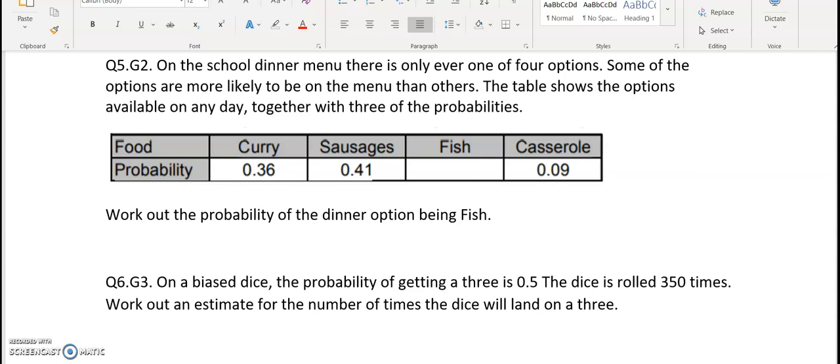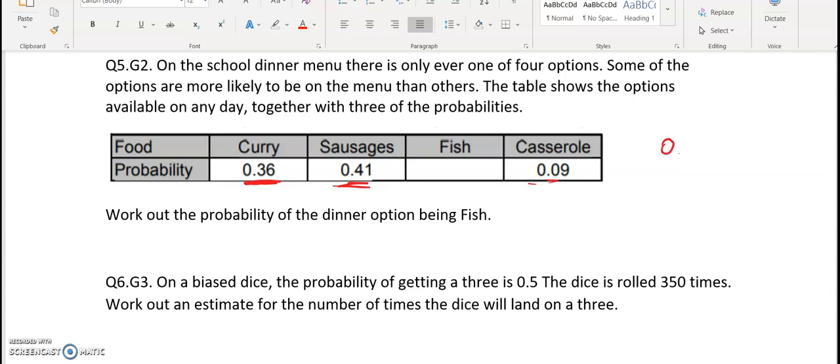So we have curry 0.36, sausages 0.41, fish, which is blank and we need to fill in, and casserole, which is 0.09. So we know that all of these 4 options should add up to 1. So I'm going to add these 3 probabilities that I have.